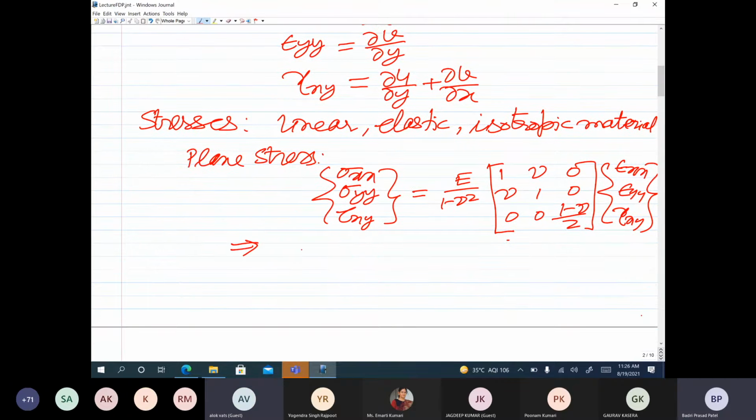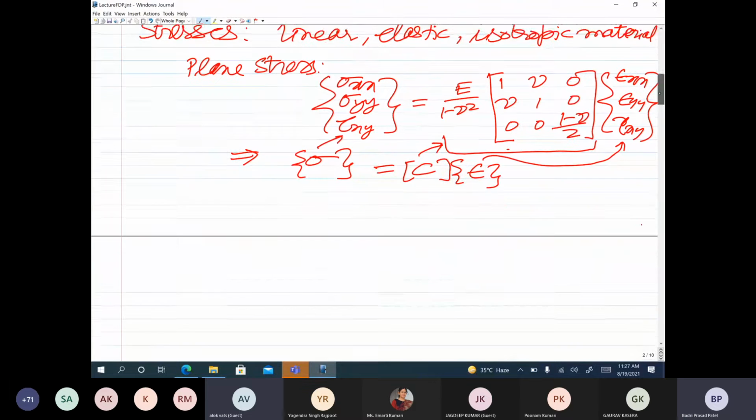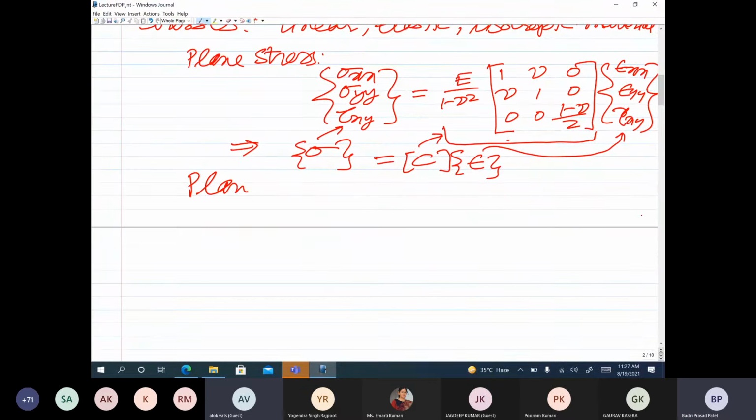So let me write this in a symbolic form. Sigma xx, sigma yy, tau xy is denoted by sigma, this matrix we have is denoted by C, and then we have the strain as vector epsilon. So you can write the stress strain relationship in this form for plane stress case. For plane strain case, the form of the relationship is going to be the same. Only thing is C, the constitutive matrix. C is known as constitutive matrix.